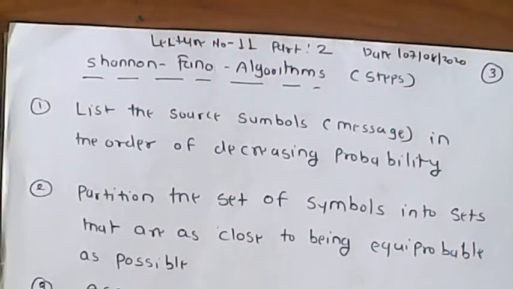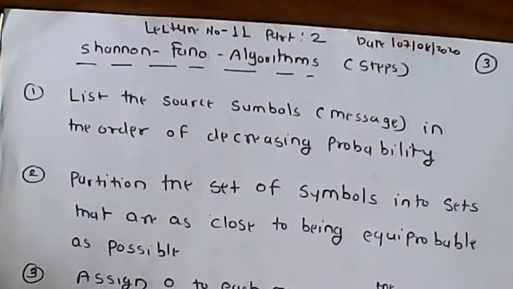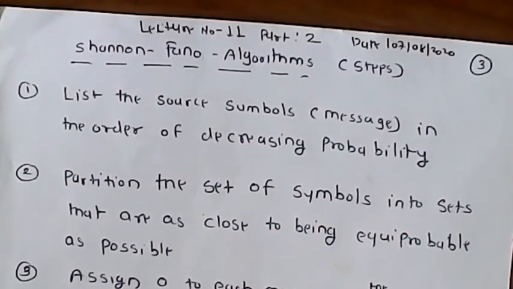So that is efficiency. Let us start with the binary representation of a statistical source, a discrete memoryless source, into binary format with the help of the Shannon-Fano algorithm. So what is the algorithm? There are steps to be followed while converting a discrete memoryless source into binary representation. First, list the source symbols or messages in order of decreasing probability. Make a list of given probabilities in decreasing order.